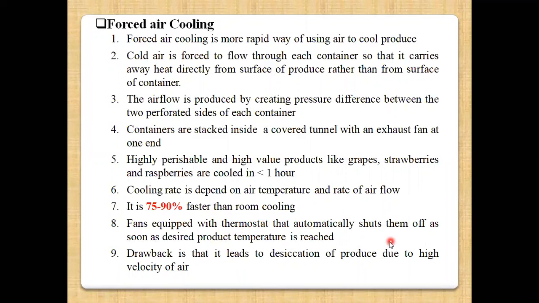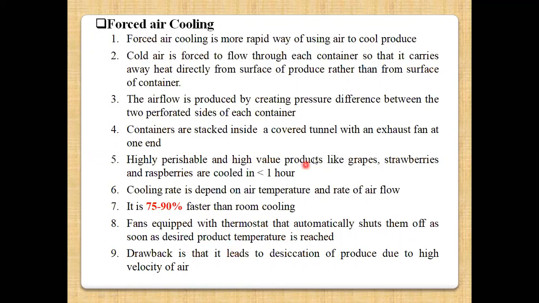When the desired temperature is reached, the thermostat, which has a particular sensor, automatically shuts them off, and we say that the pre-cooling has been completed. But this method has certain drawbacks.